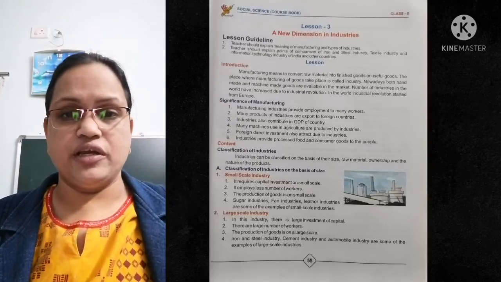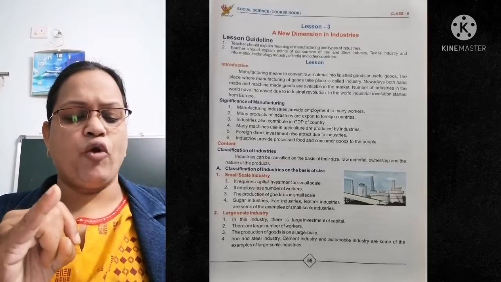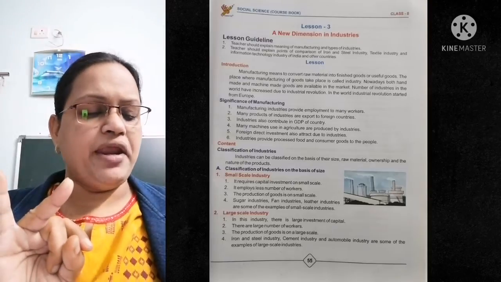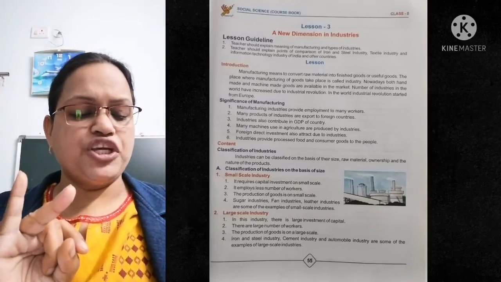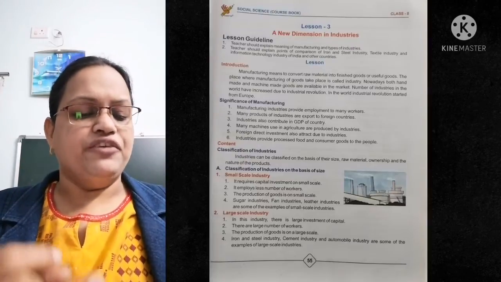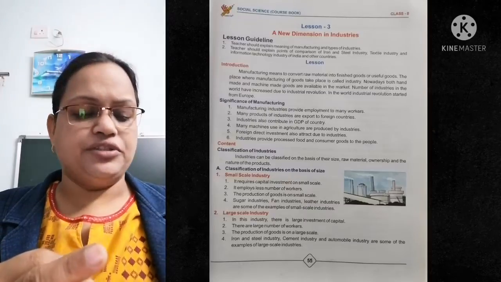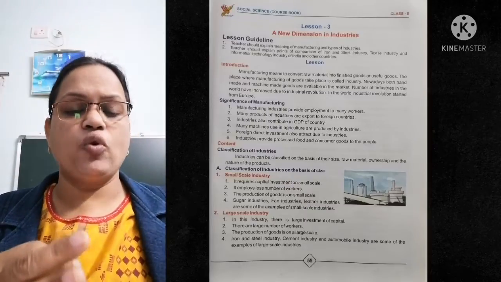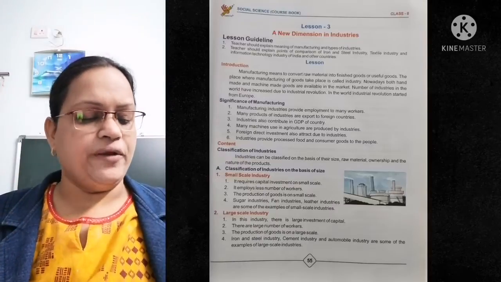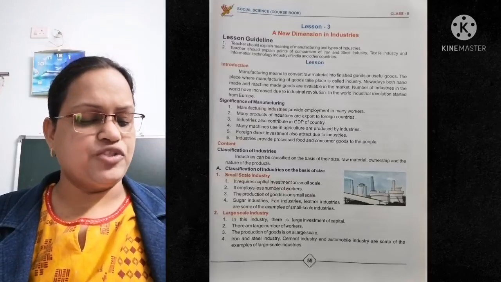Significance of manufacturing means what is the use? Manufacturing industries provide what? Employment to many workers. Means many workers get jobs. Second, many finished products of industries are exported to foreign countries. We send it. Industries also contribute to the GDP of the country. GDP means economic growth. Industrial product growing. Many machines used in agriculture are produced by industries.